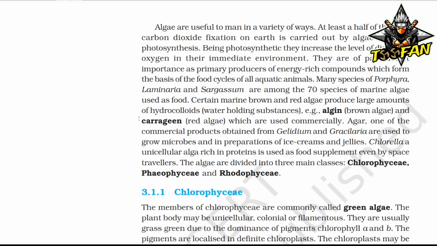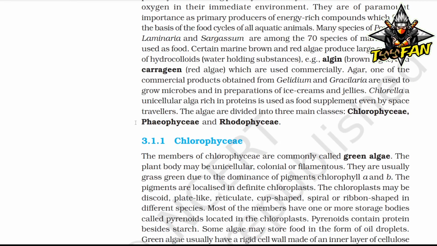Example: algin, from brown algae, and carrageen, from red algae, which are used commercially. Agar, one of the commercial products obtained from Gelidium and Gracilaria, is used to grow microbes and in preparation of ice cream and jellies. Chlorella, a unicellular alga rich in protein, is used as a food supplement even by space travelers. The algae are divided into three main classes: Chlorophyceae, Phaeophyceae, and Rhodophyceae.